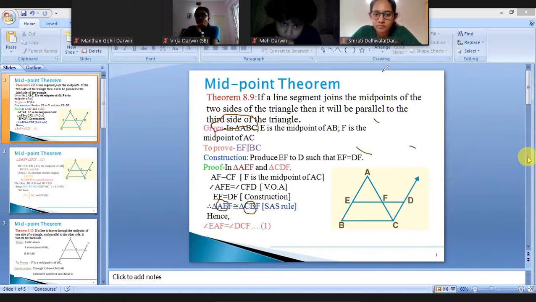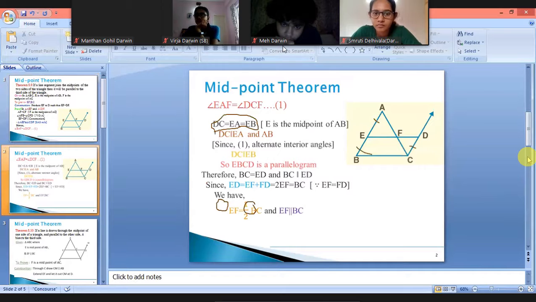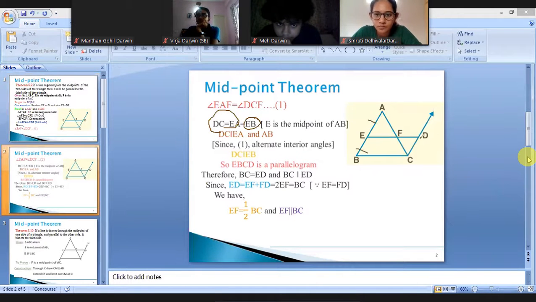So AE is equal to CD, which is equal to EB. That means opposite sides EB and CD of the quadrilateral are equal and parallel, so EBCD is a parallelogram.